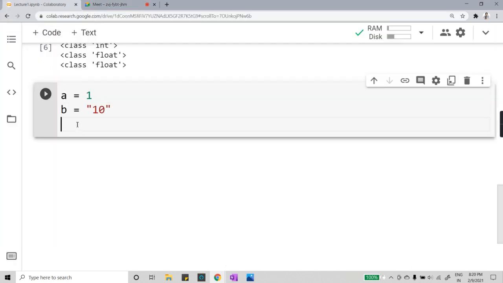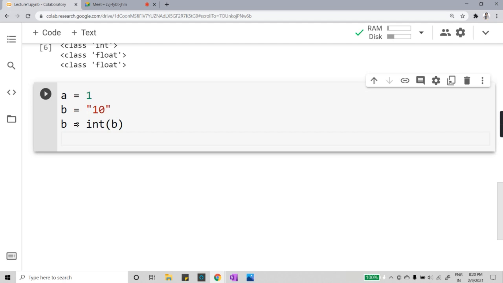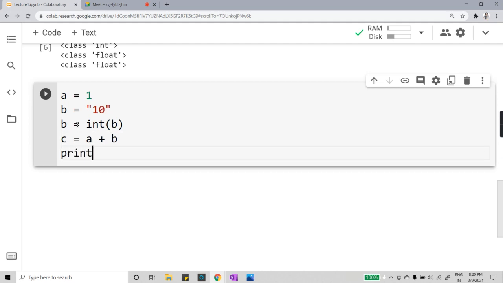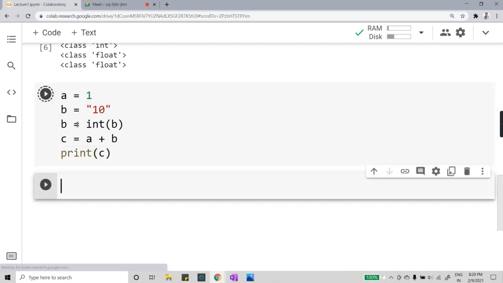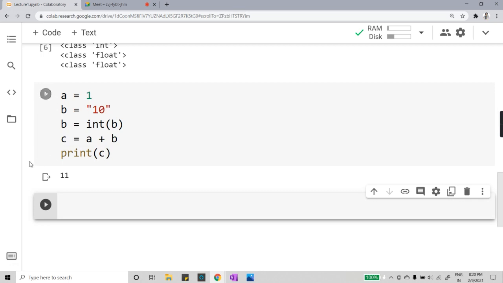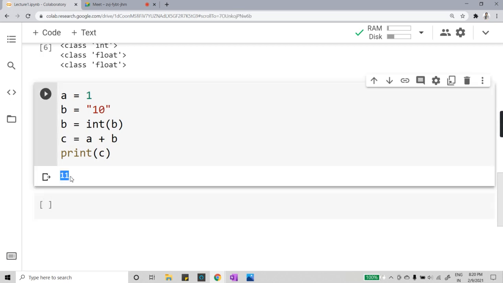So you all are just giving me the very right answers, and I need to write B is equal to int, and in bracket I would write B. Fine. And now let's say I just want to add them, so I would write C is equal to A plus B. And after that I would print C. Now when I run my program, the output I get will be 11. So this is the third step in which I had done my explicit type conversion.